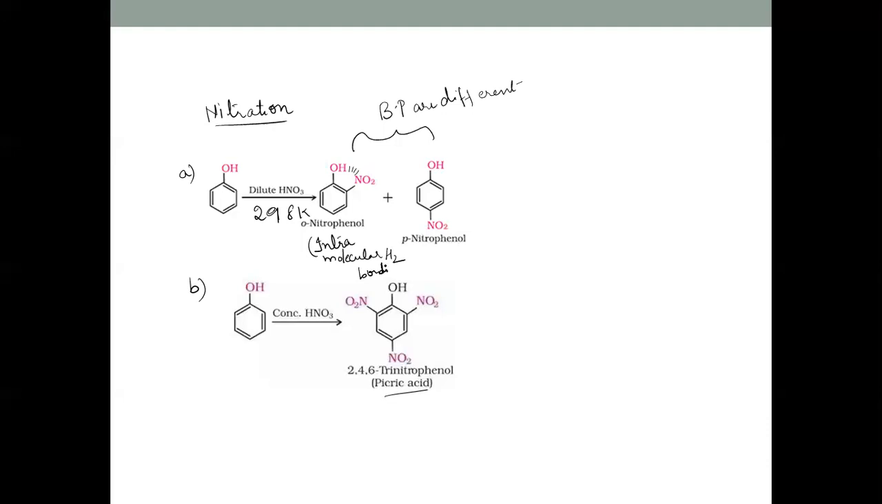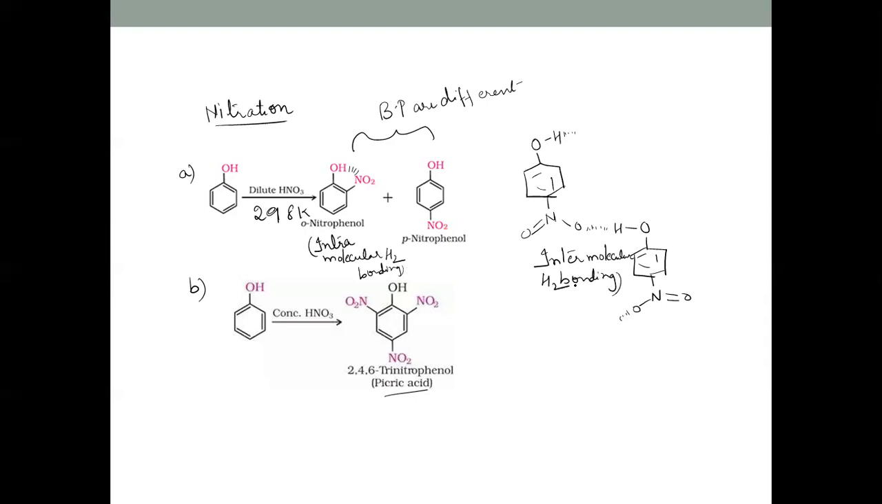But in para-nitrophenol, there's intermolecular hydrogen bonding. So how can you show this? Let me draw this. So this is what is happening. That means intermolecular hydrogen bonding can be seen in this. In order to break this, this is intermolecular hydrogen bonding. But here, intramolecular hydrogen bonding.